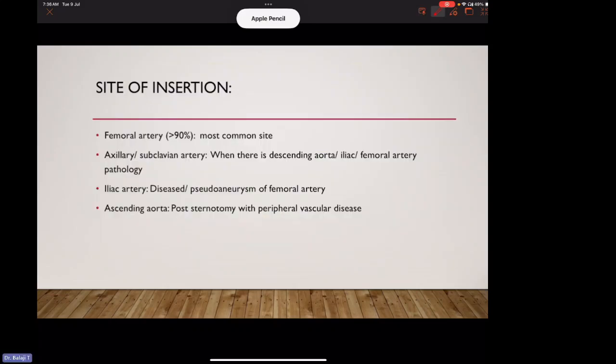Site of insertion. Femoral artery is the most common site. Axillary or subclavian artery route is used when there is descending aorta or iliac or femoral artery pathology. Iliac artery route is used when there is a diseased or pseudoaneurysm of the femoral artery. Ascending aorta route is used post sternotomy with peripheral vascular disease.